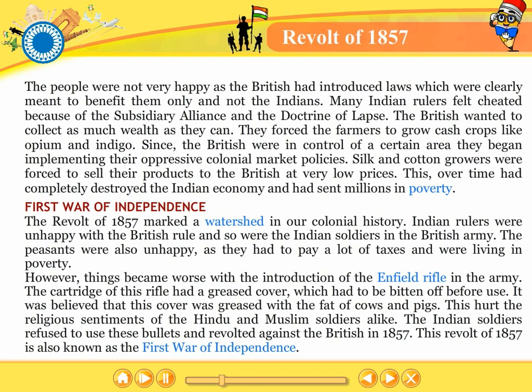The cartridge of this rifle had a greased cover which had to be bitten off before use. It was believed that this cover was greased with the fat of cows and pigs. This hurt the religious sentiments of the Hindu and Muslim soldiers alike. The Indian soldiers refused to use these bullets and revolted against the British in 1857. This revolt of 1857 is also known as the First War of Independence.